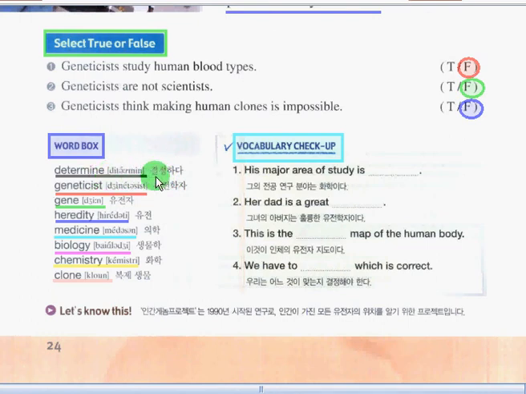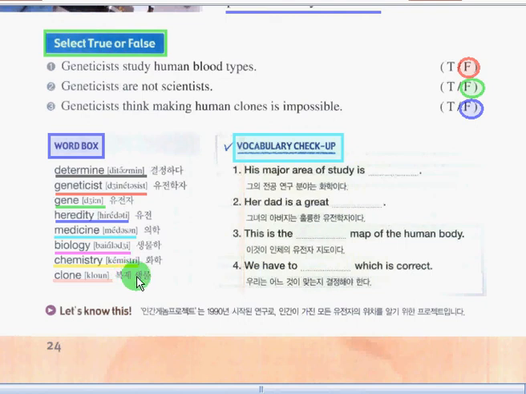Determine. Geneticist. Gene. Heredity. Medicine. Biology. Chemistry. Clone.